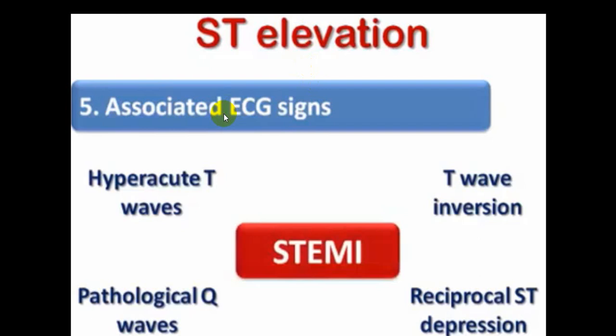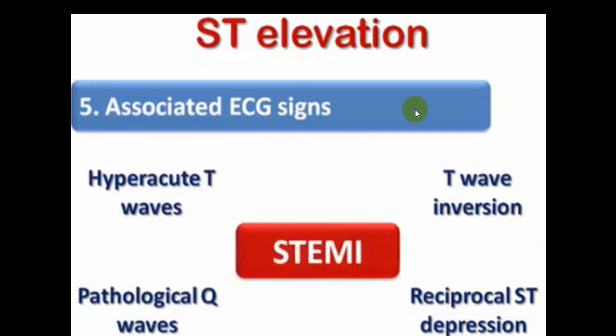Now in an ST segment elevation, look for associated signs. If there is a hyperacute T wave, more in favor of STEMI. If there is a deep symmetrical T wave inversion, again in favor of STEMI. Pathological Q wave, more than 2 small squares in duration and more than 2 small squares in depth, is always pathological. And always look for reciprocal ST-T changes in opposite leads.